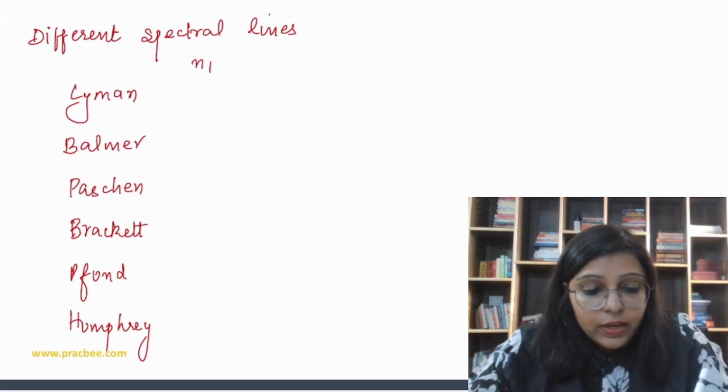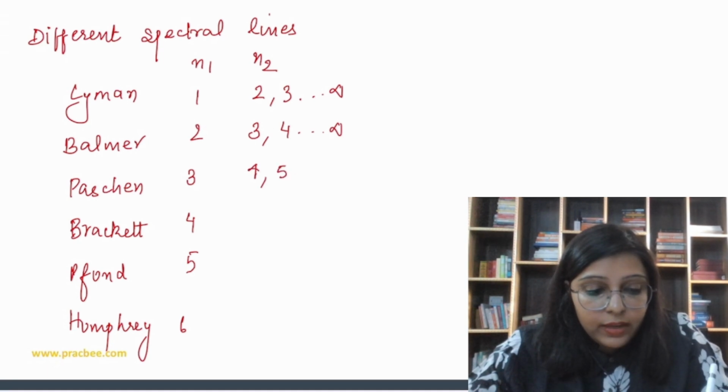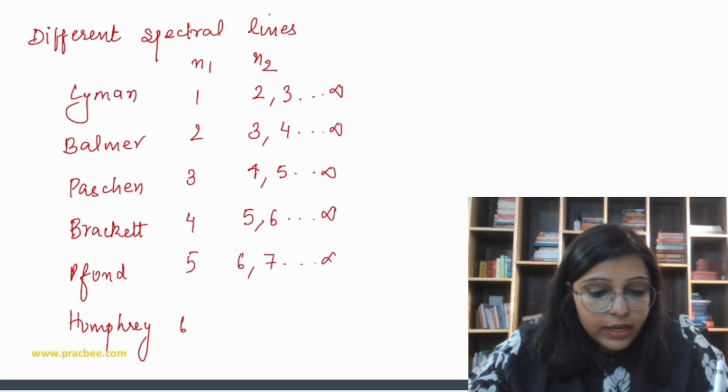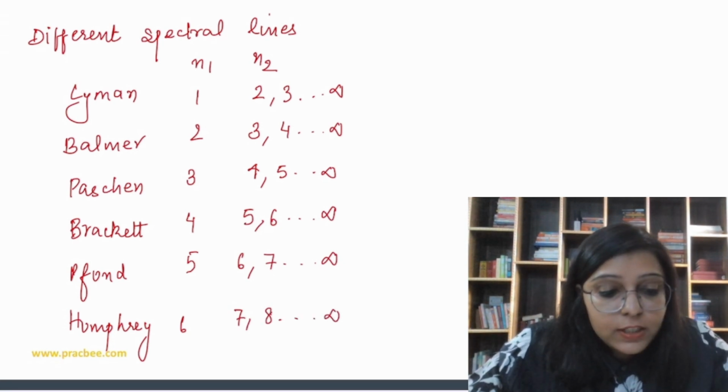So the n1 value for Lyman is 1, Balmer is 2, Paschen is 3, then 4, then 5 and then 6. The n2 value for Lyman can be 2, 3 and so on, up to infinity. Balmer 3, 4, infinity; Paschen 4, 5, infinity; Brackett 5, 6, infinity; Pfund 6, 7, infinity; Humphrey 7, 8 and infinity.